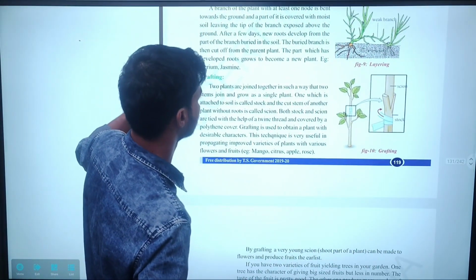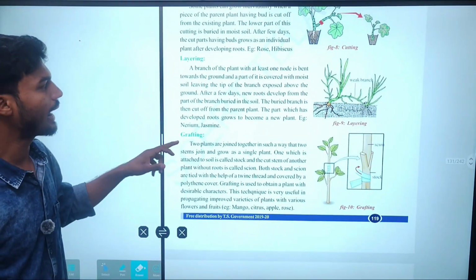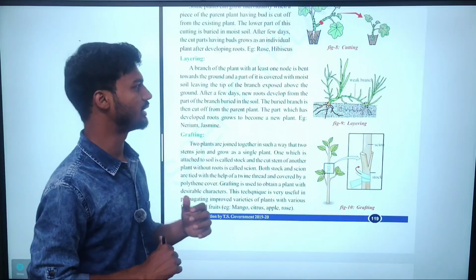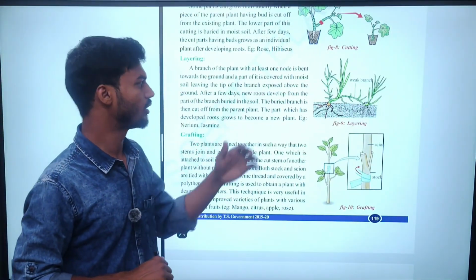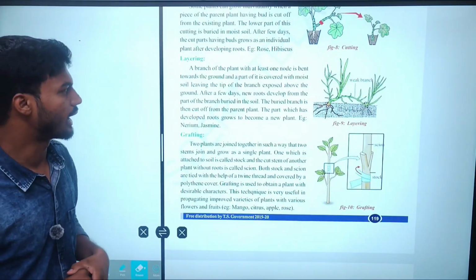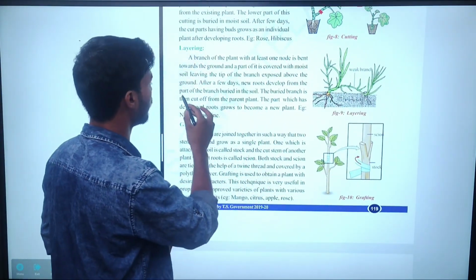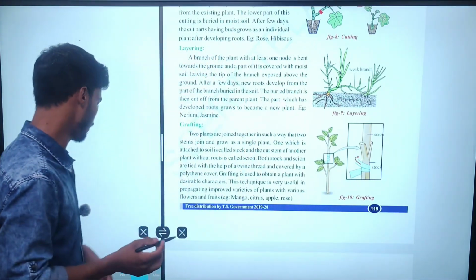Next, layering. Look at this layering. A branch of a plant with at least one node is bent towards the ground, and part of it is covered with moist soil, leaving the tip of the branch exposed above the ground. After a few days, new roots form from the part of the branch that is buried, and the soil-buried branch is cut off.